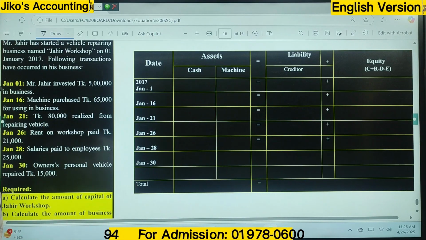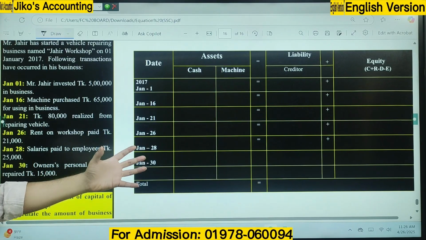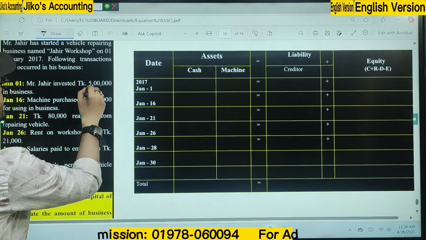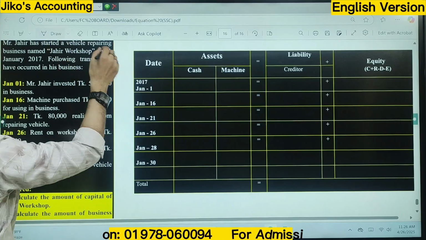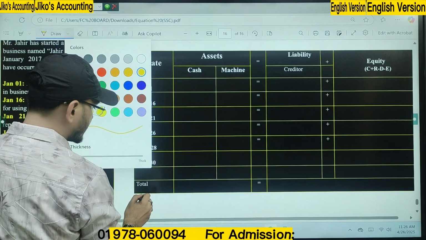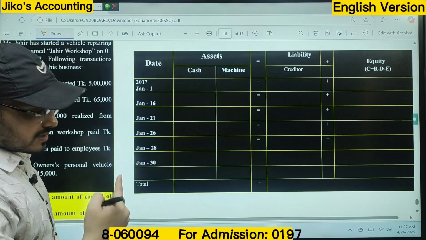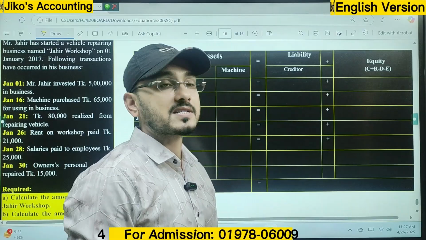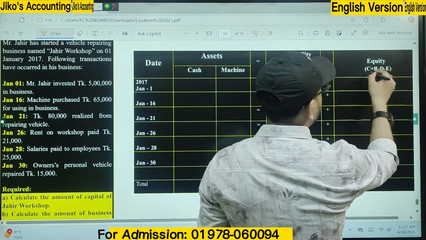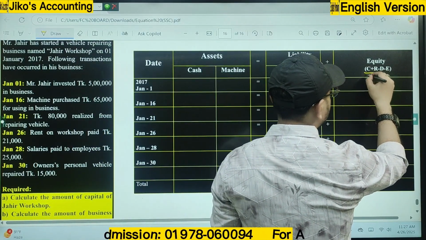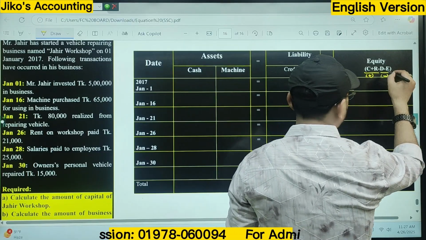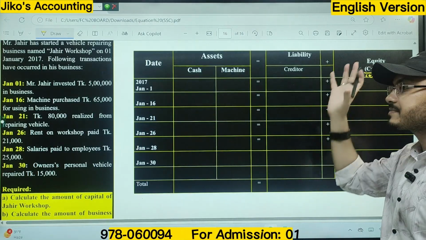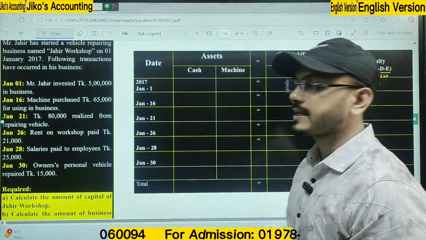Again, we have been told to prove that A equals L plus E, that means showing the effects of transactions on the accounting equation. Mr. Zahir invested 5 lakh taka. What is the amount? 5 lakh. Whatever is brought by the owner to the business should always be considered capital. Capital and revenue always indicate an increment of equity, and drawing and expenses always indicate a reduction of equity. Here minus means reduction, plus means increase.